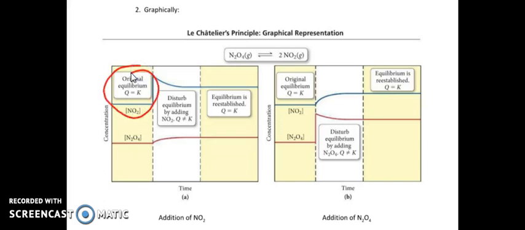And what do we do next? We're going to add some NO2. So look what happens, the concentration of NO2 goes up. Now NO2 is right here. NO2 is a product, isn't it? So my products increase. So what happens now?